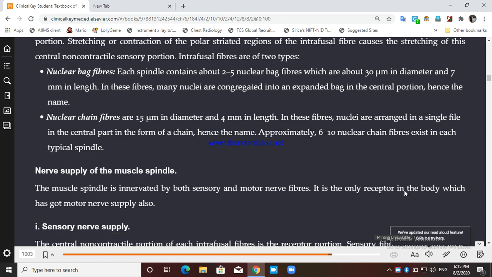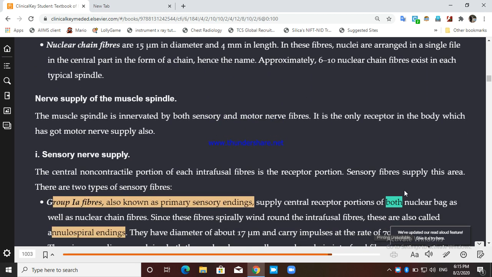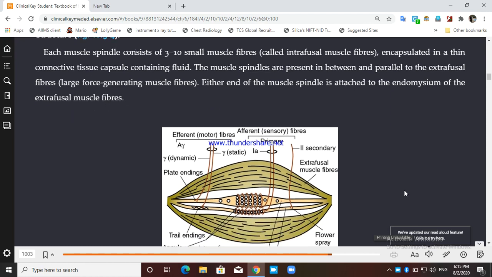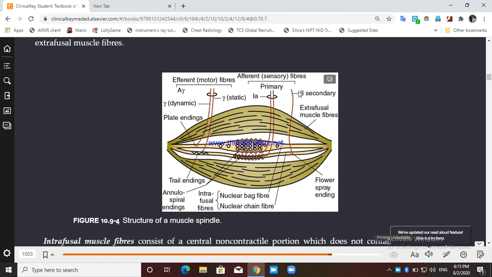So now we will move to the other sensory fiber, that is the group 2 fiber. Let's first see what the group 2 is. These group 2 fibers are sensory fibers, supplying the central portion of the nuclear chain fiber and not the nuclear bag fiber, only chain fiber, and they are positioned just beside the primary or the 1A fiber, right? And they have a flower base like ending, so it is known as flower spray ending. So it is a secondary fiber.